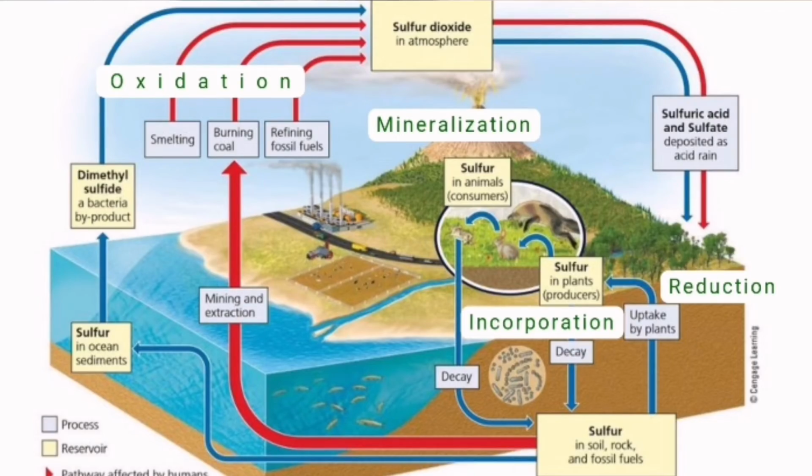Next is the process of reduction. The sulfuric acid and sulfate salts fall on the ground by precipitation like rainfall. The soil absorbs sulfate salts and the plants absorb those sulfate salts from the soil. So in the food chain, the animals eat the plants and get the sulfur for their proteins. The animals then release that sulfur when they decay. As the animals decay, they release sulfate salts and hydrogen sulfide.